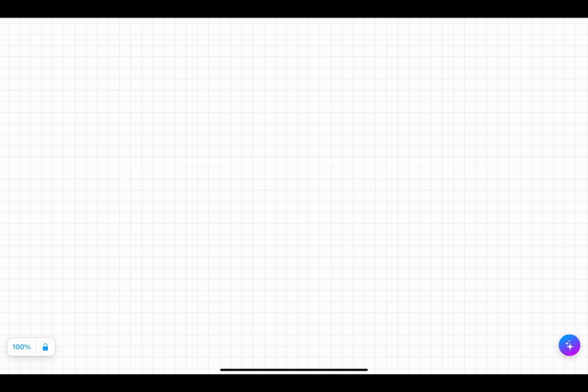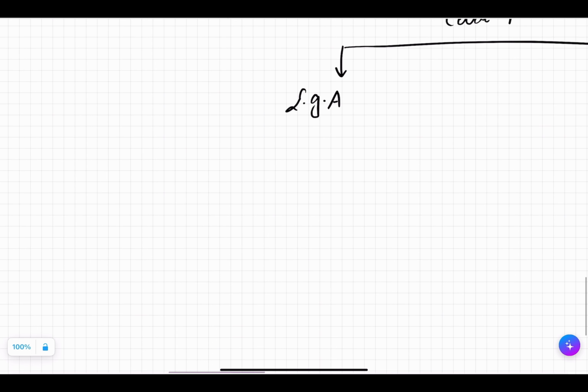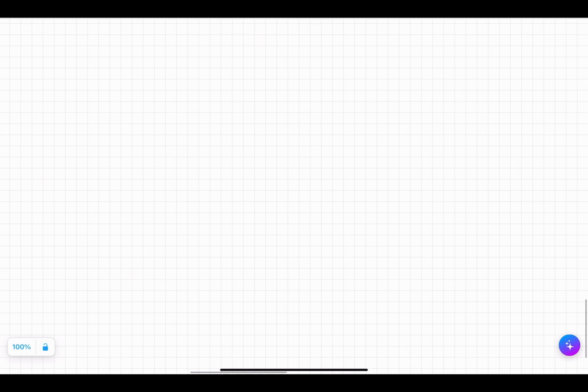So this was our celiac trunk discussed. Now we have to discuss something important, which is our superior mesenteric artery and the inferior mesenteric artery. Let's discuss superior mesenteric artery.